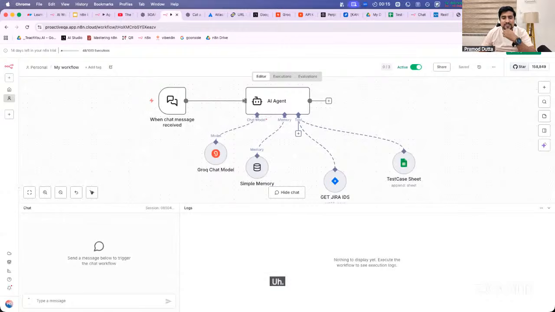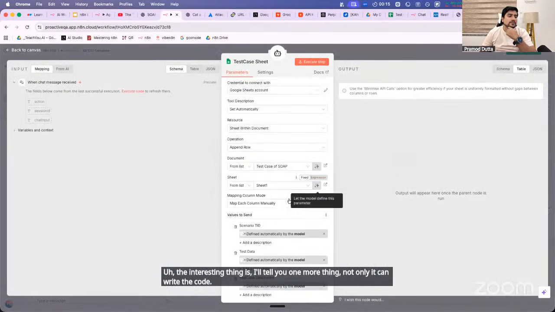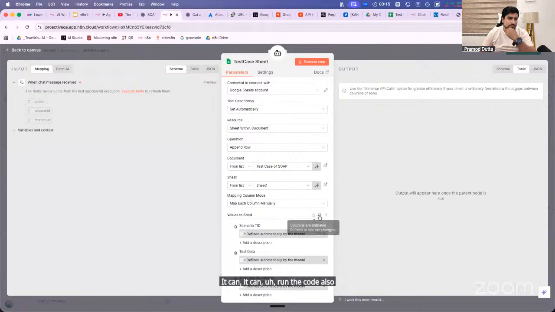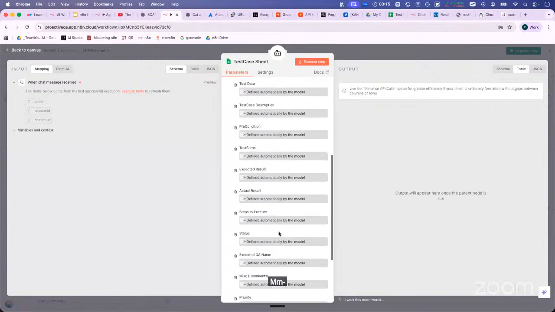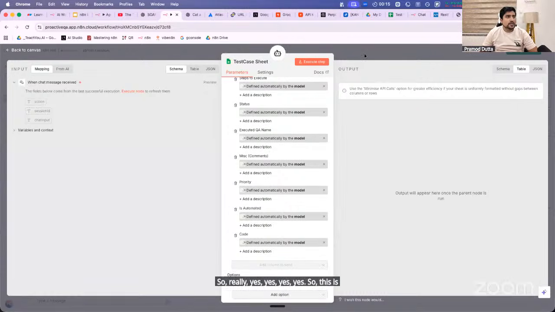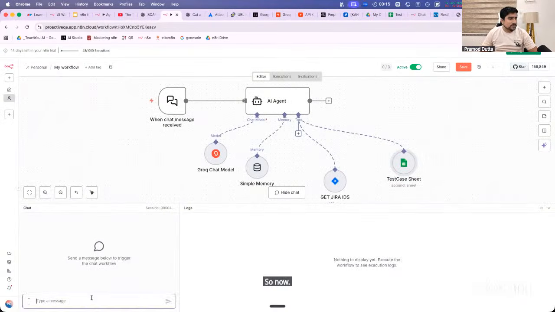The interesting thing is, I'll tell you one more thing. Not only can it write the code, it can run the code also. Yes, yes. So this is the code. Okay, so now here I will mention again.